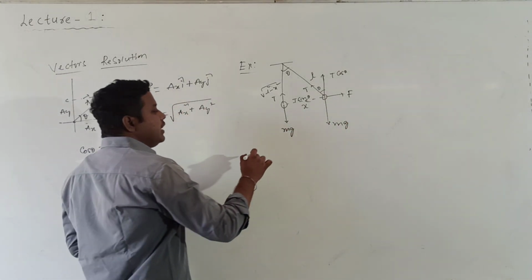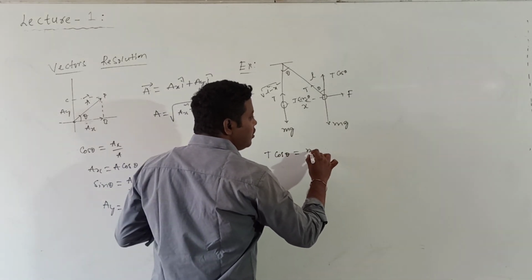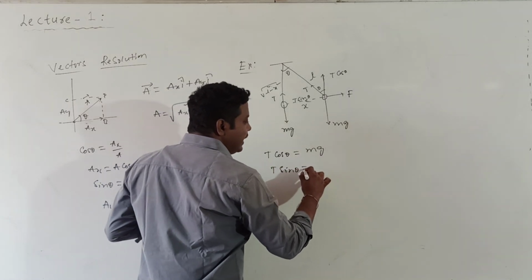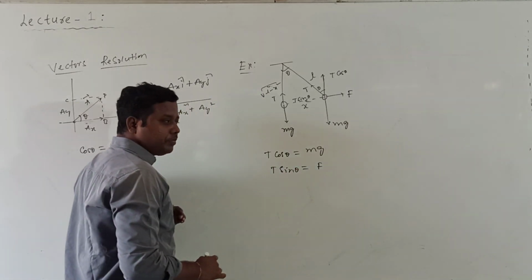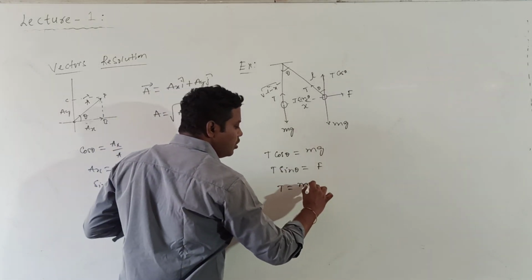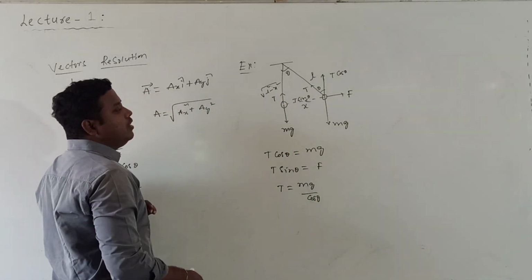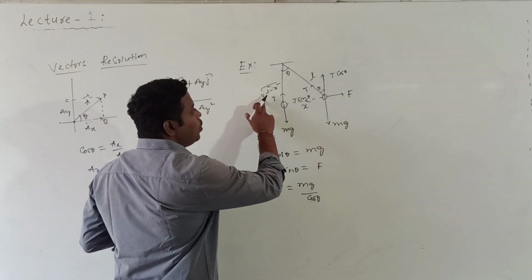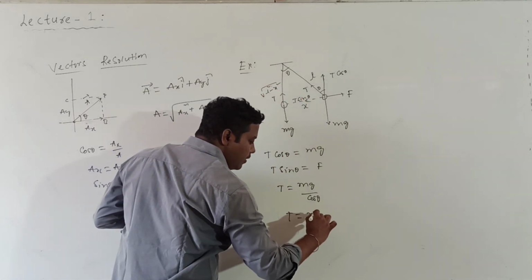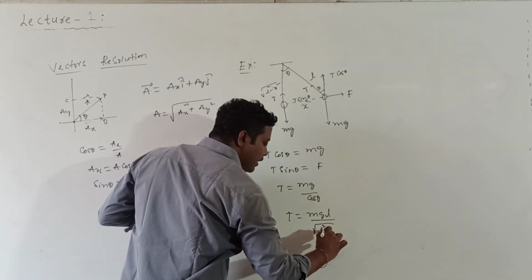For equilibrium, what is the condition? T cos theta is equal to mg, and T sin theta is equal to F. From this, T cos theta is equal to mg, so T is equal to mg divided by cos theta. So what is the cos theta value? Cos theta is given by root over L square minus x square, by L. Then we get T is equal to m into g into L divided by root over L square minus x square.